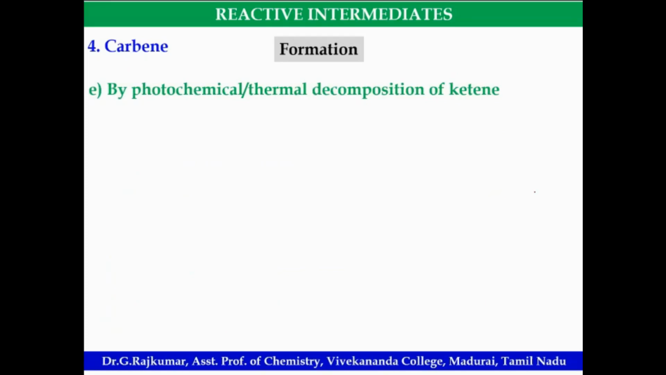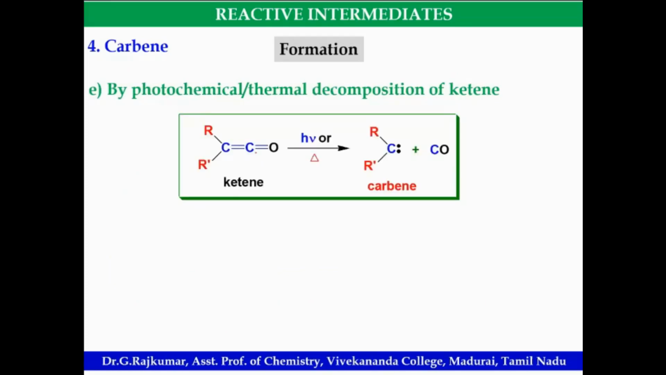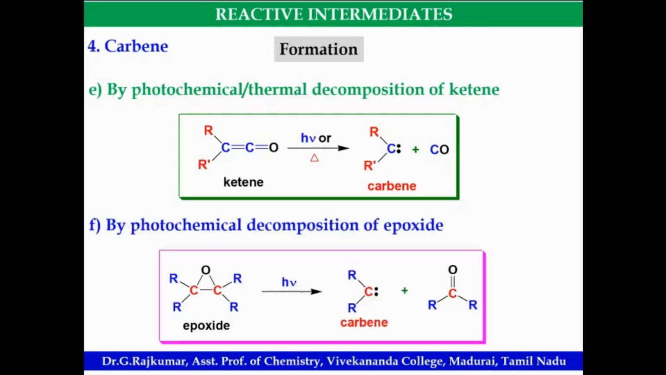Then from ketene also it can be formed. Look at this. Thermal or photochemical reaction, carbene will be formed. Then decomposition of epoxides, photochemical reactions, carbene will be formed. Just note down these methods; questions on the mechanism will not be so detailed. Okay, by what methods reactive intermediates will be formed: carbocation, carbanion, free radical, carbene. Knowing just those methods is enough, more than enough.